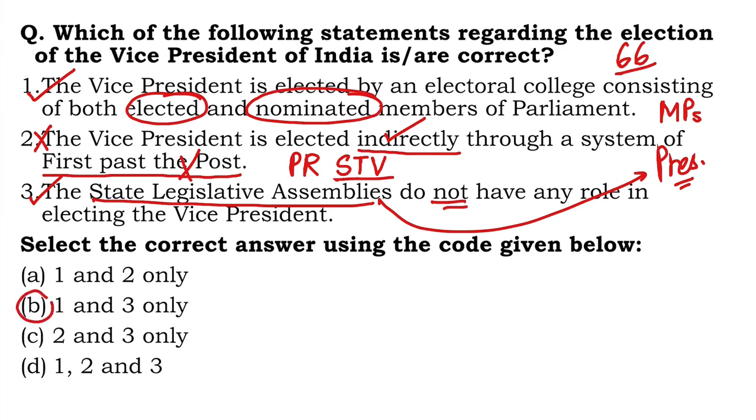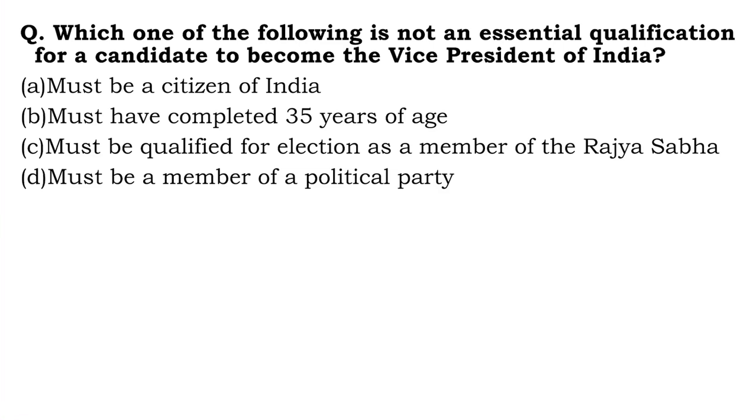Right answer is B. Moving on to the next question, which one of the following is not an essential qualification for a candidate to become the Vice President of India? So this is Article 66 once again, but this time it is Clause 3 of Article 66. So you must be a citizen. Yes, of course. You must have completed the age of 35 years. Yes. Must be qualified for election as a member of Rajya Sabha. Absolutely correct. However, you must be a member of a political party is incorrect. This means D is the right answer.